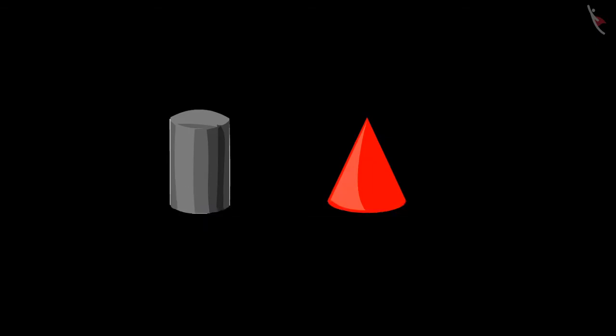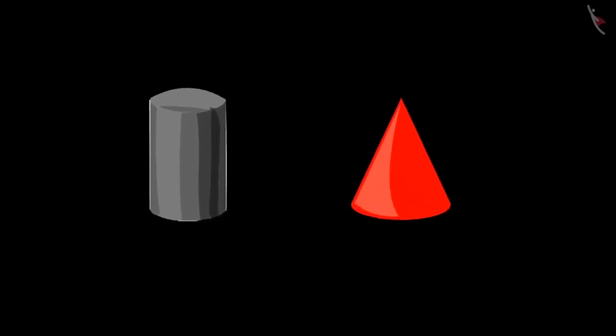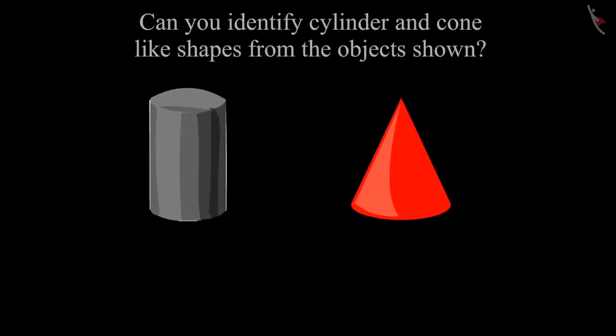But if we look at both these figures from above, the cylinder-like shape is round from the top and the cone-like shape is pointed from the top. Oh, is it so? Come on, let us identify the cylinder-like shape and the cone-like shape out of these two objects. Children, can you identify the shape of these objects?